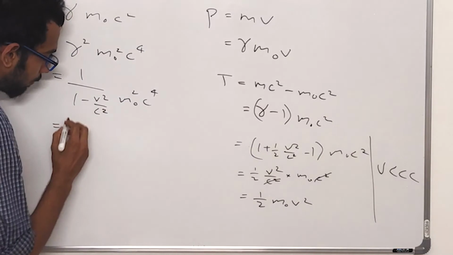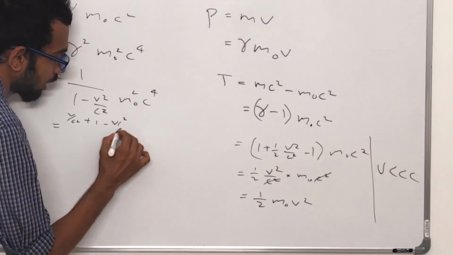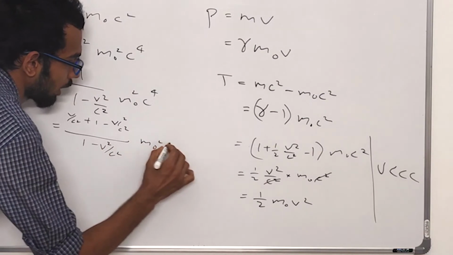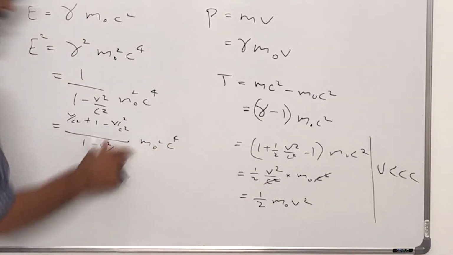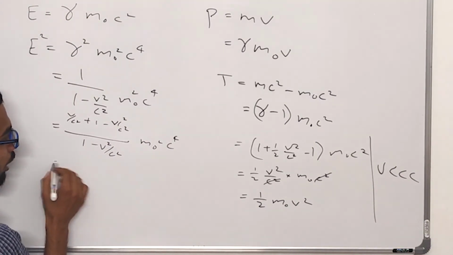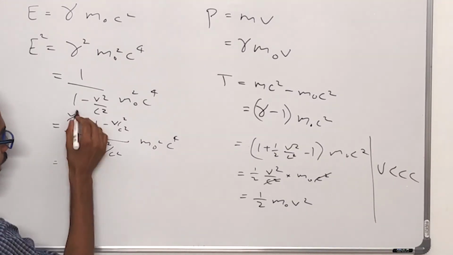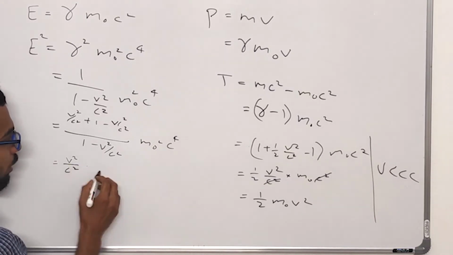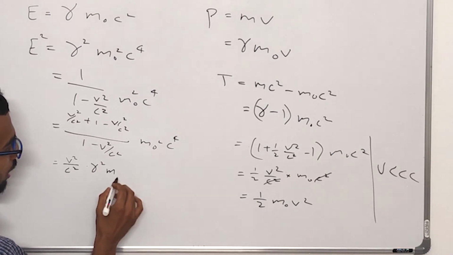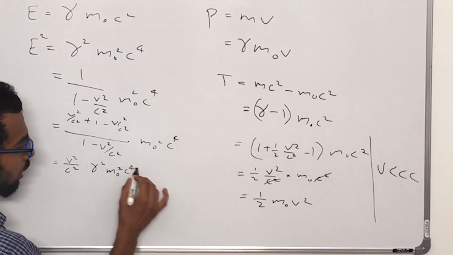I write it as v square by c square plus 1 minus v square by c square, all over 1 minus v square by c square, into m0 square c raised to 4. Splitting it, I get v square by c square into gamma square m0 square c raised to 4.